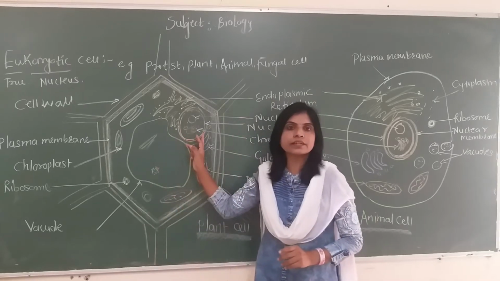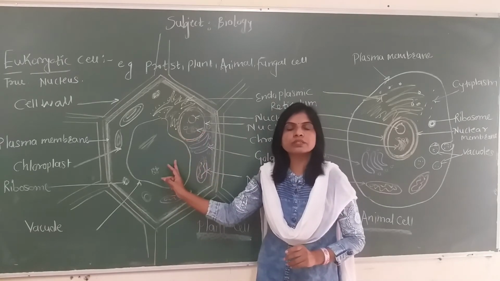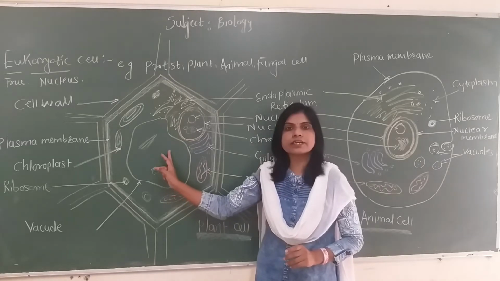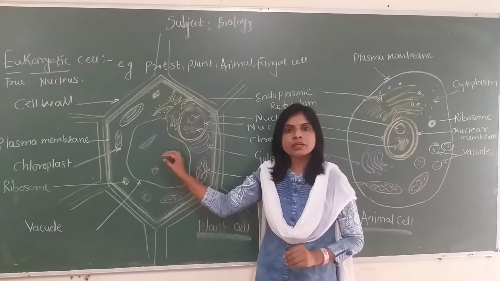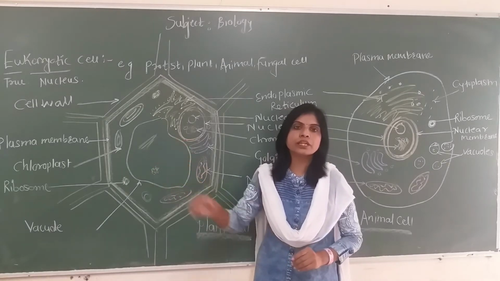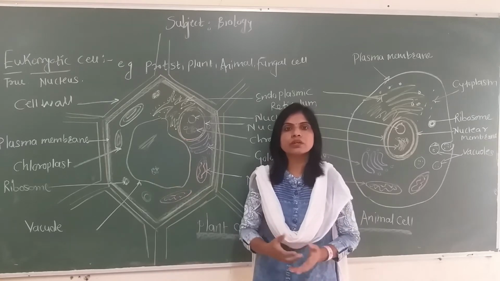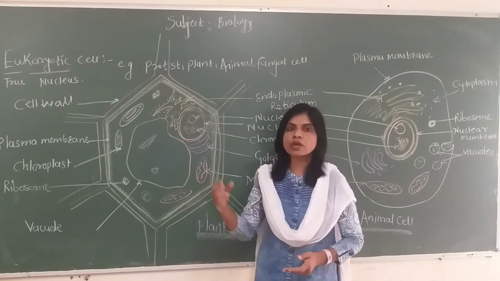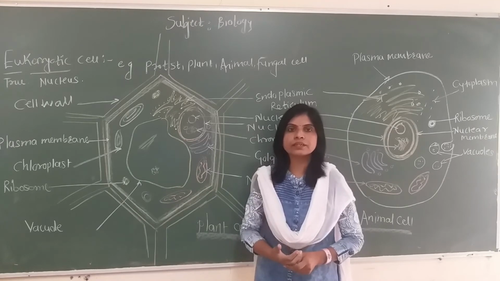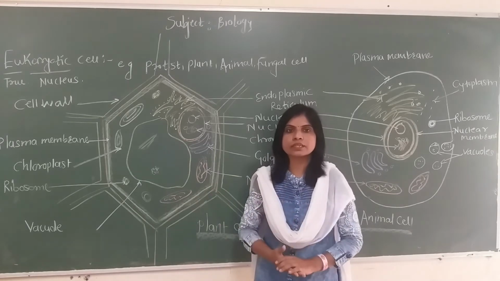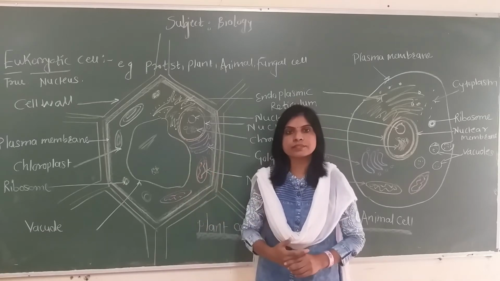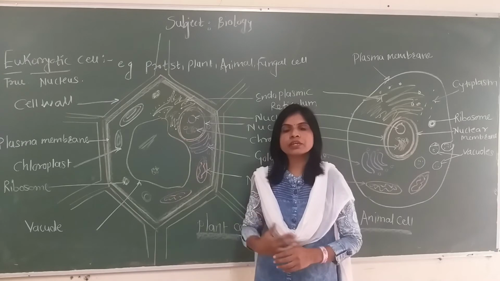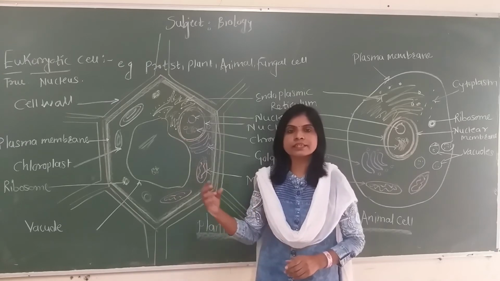It is eccentric because in the plant cell, vacuoles are very well developed, and at least one vacuole is present at the center. Its membrane is called the tonoplast. It is selectively permeable. Inside the vacuole, they store different types of fluid, mainly minerals and water. We call this plant sap. It also has some crystals or proteins in it, and it maintains the turgidity of the cell. It is a storehouse of minerals as well as water for the metabolism of the plant. Other vacuoles are also present, which are small in size in the plant cell.